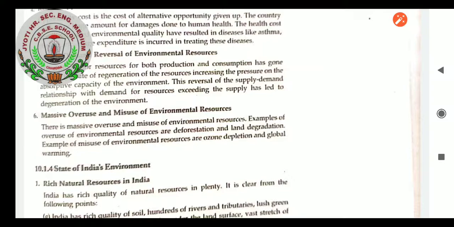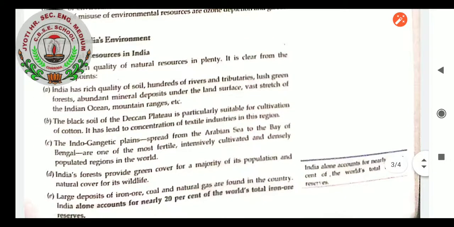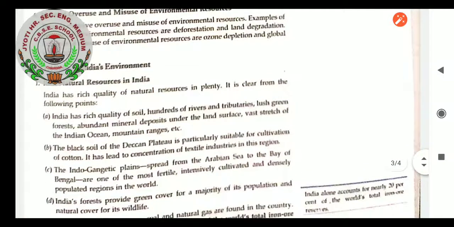I have read out the rich natural resources available in India. There are plenty of natural resources in our country. The problem has not come that we have to purchase water; we have the facility of a water purifier at home, and we can convert our home water into purified water. India's rich quality of soil is there, we know, and that's why India is good in agriculture.